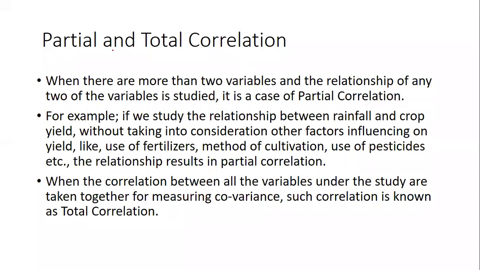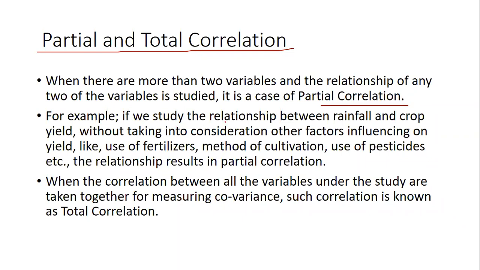Okay. Now, moving on further is partial and total correlation. Now, partial correlation. What is partial correlation? When there are more than 2 variables and the relationship of any 2 are studied. There are so many variables, but we will pick only 2 variables to study. That is called partial correlation.